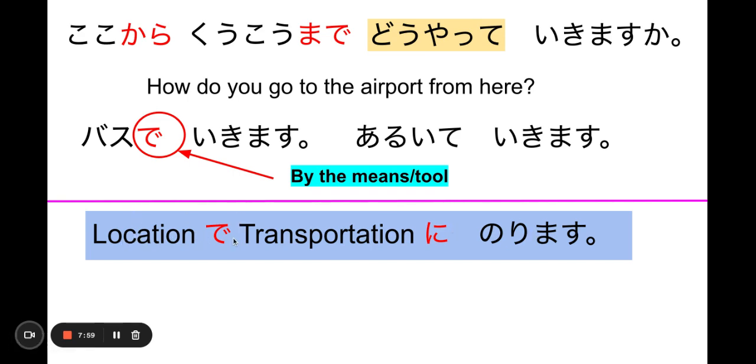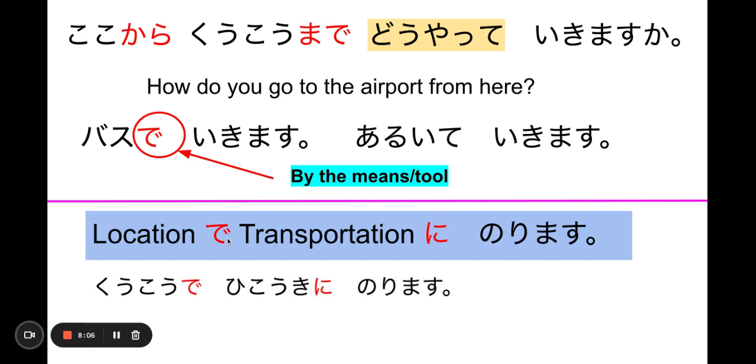If I said バス停でバスに乗ります, you're riding the bus at the bus stop. 空港で, at the airport, you get on the airplane. 駅で, I'm sorry, I don't know how to move this thing. Unfortunately, I don't think I can move it. So 駅 has been blocked by this little thing. 駅で電車に乗ります. All right? So that means at the train station, I get on the train.